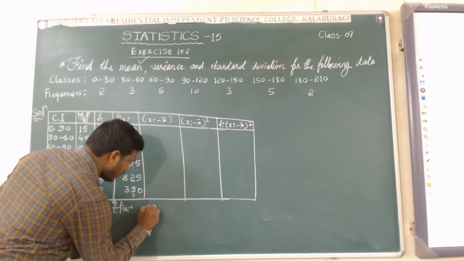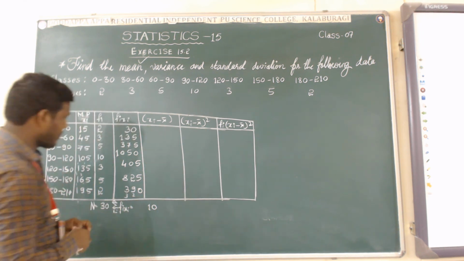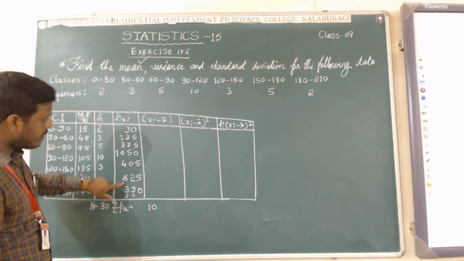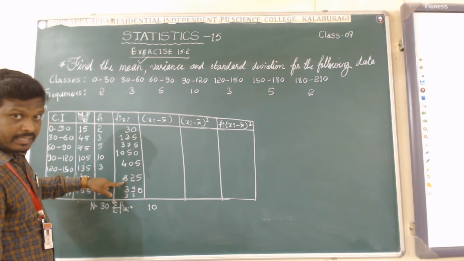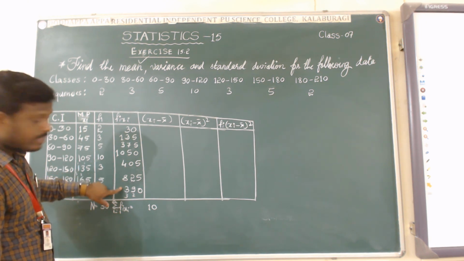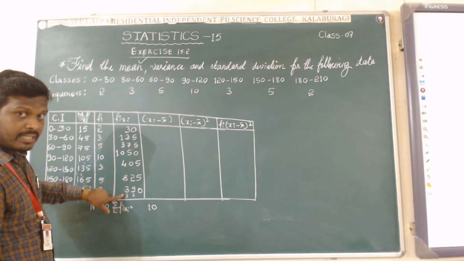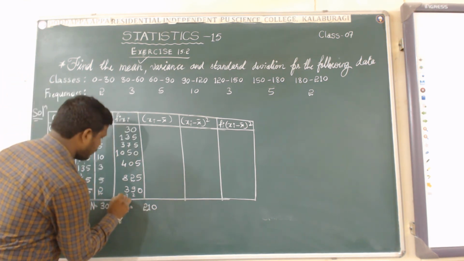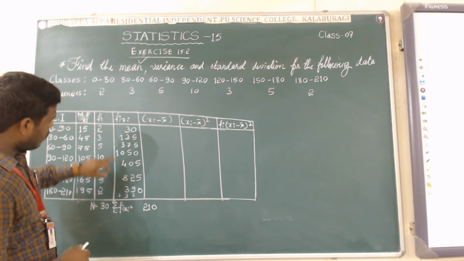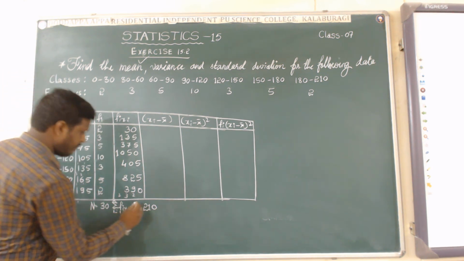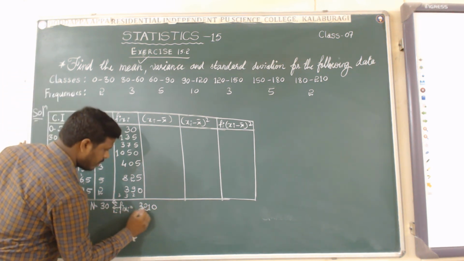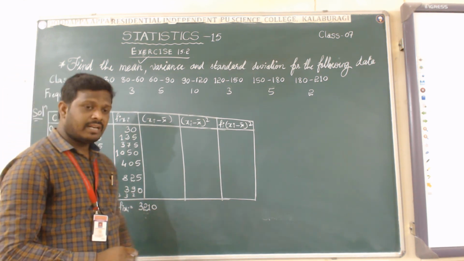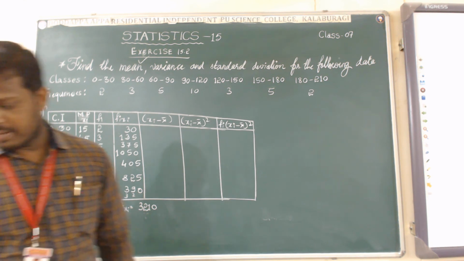Keep 1 here, carry 3. 1 plus 3 is 4, 4 plus 4 is 8, 8 plus 8 is 16, 16 plus 3 is 19, 19 plus 3 is 22. Keep 2, carry 2. Only one is there, that is 3. 3210 is what we are getting.